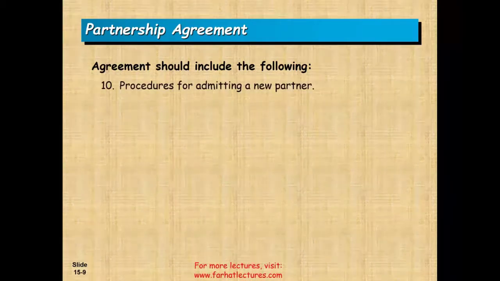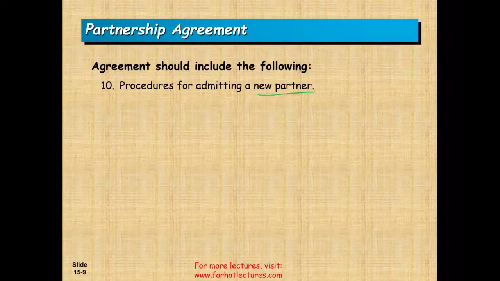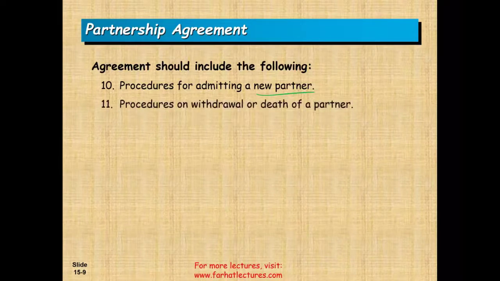Also, you would include procedures for admitting new partners. So when you want to bring a new partner in, what are the procedures? Do we vote on it? Is it the majority, the simple majority, and so on and so forth? Procedures for withdrawal or death of a partner. What happens when a partner withdraws or dies?